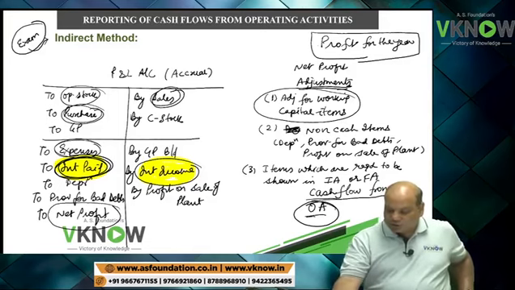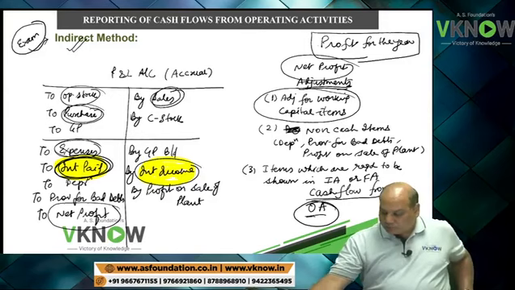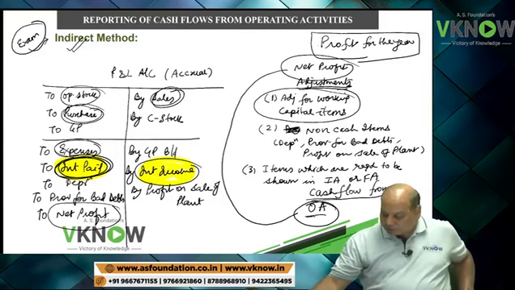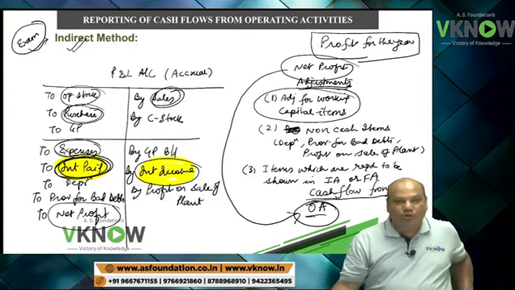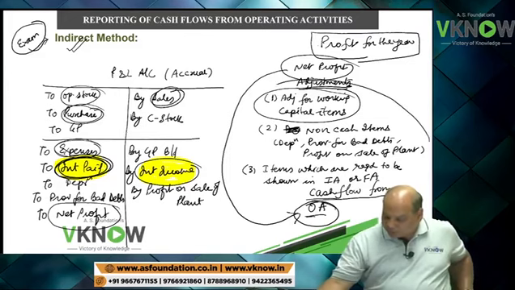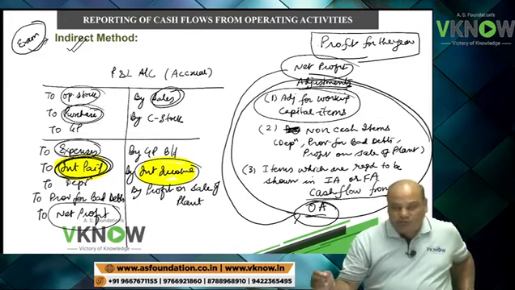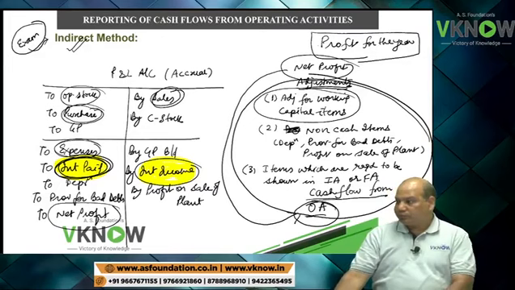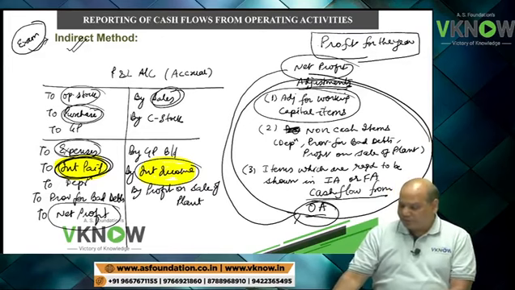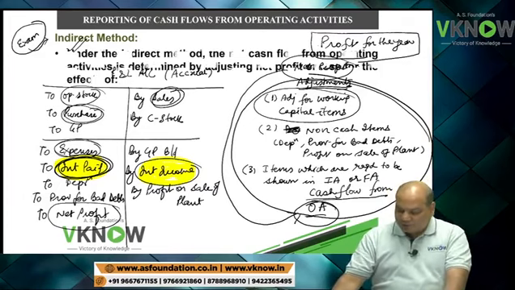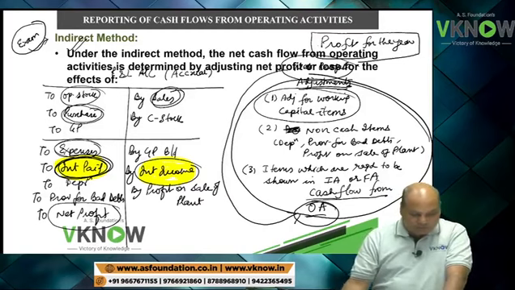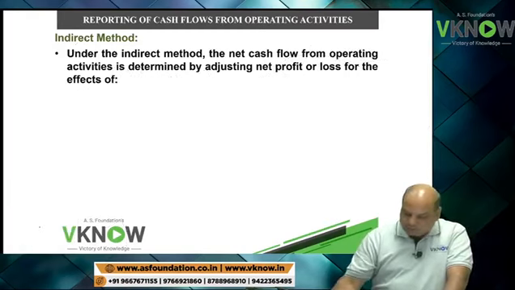So you have understood why it is called indirect method, because we have to indirectly arrive at cash flow from operating activities by making these adjustments. Okay, now any query? Now first let us read these few lines and then we'll go to the next discussion.